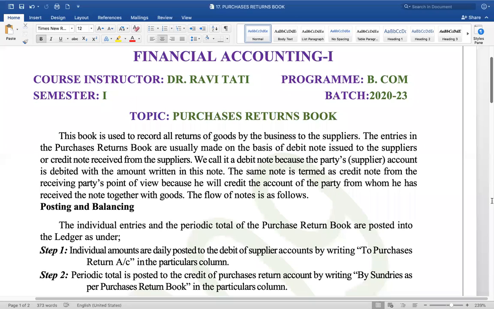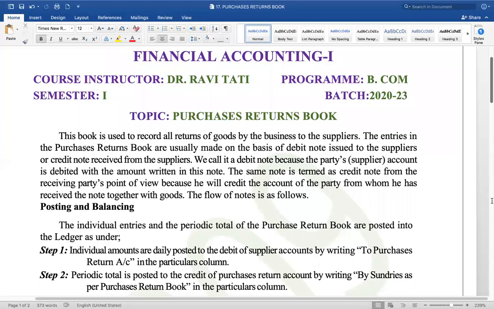Now, once again, I'll come back. This book is used to record all returns of goods by the business to the suppliers. The entries in the purchases returns book are usually made on the basis of debit note issued to the suppliers or credit note received from the suppliers. There's a debit note, there's a credit note.